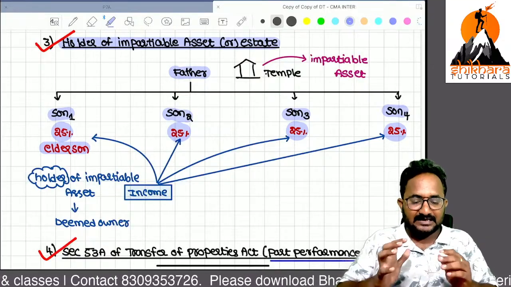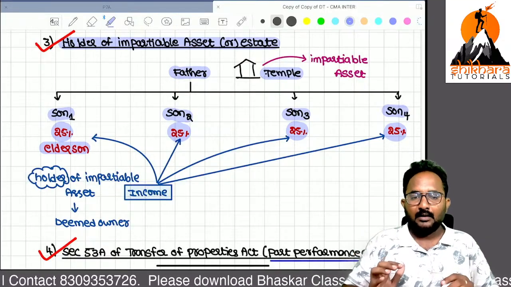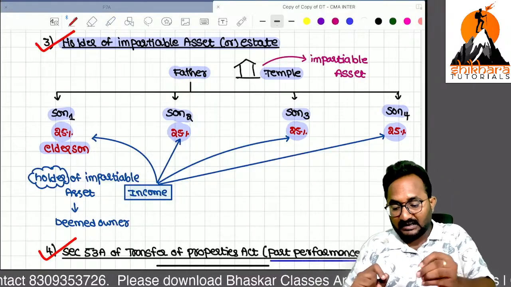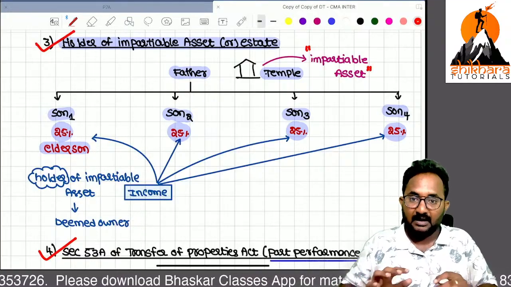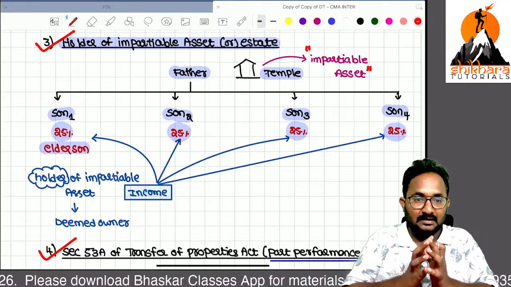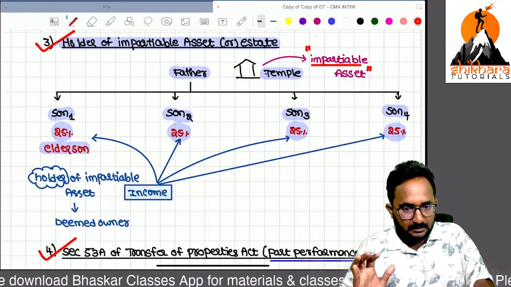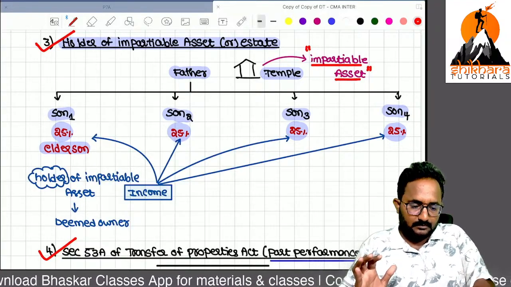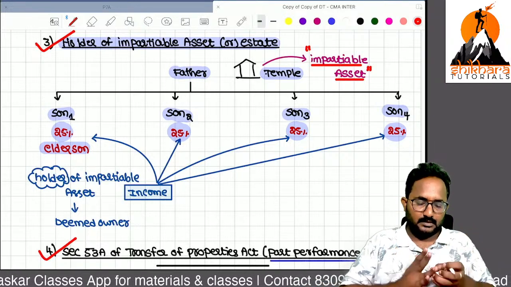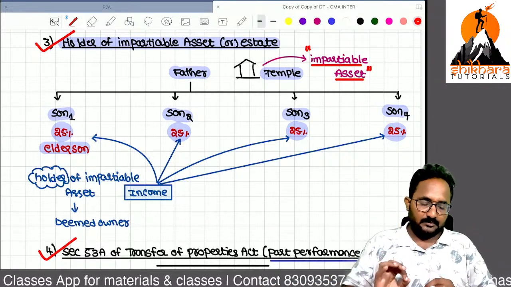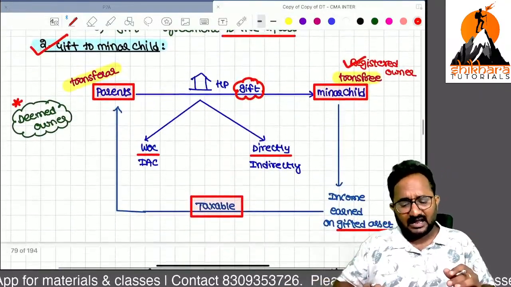Now, as per their family tradition, they have ownership in one temple. So they can't take this distribution or partition of this asset. They can't take this partition. So that's why it is an impartable estate. Impartable estate. Yes, without consideration for a major you can transfer.